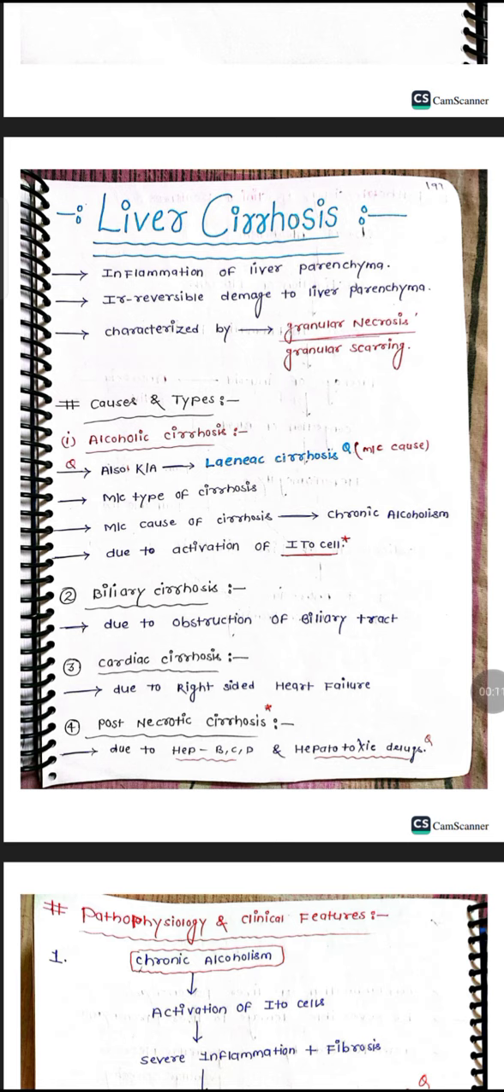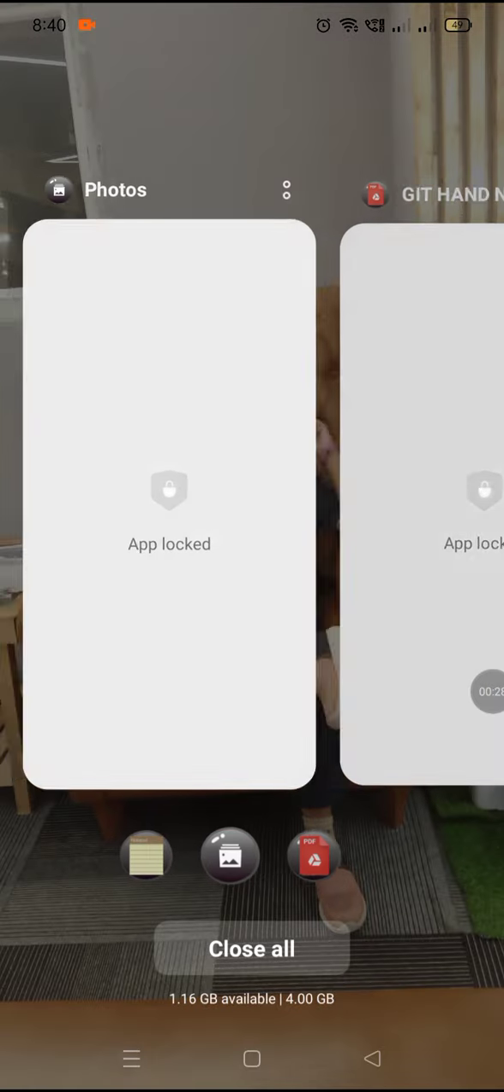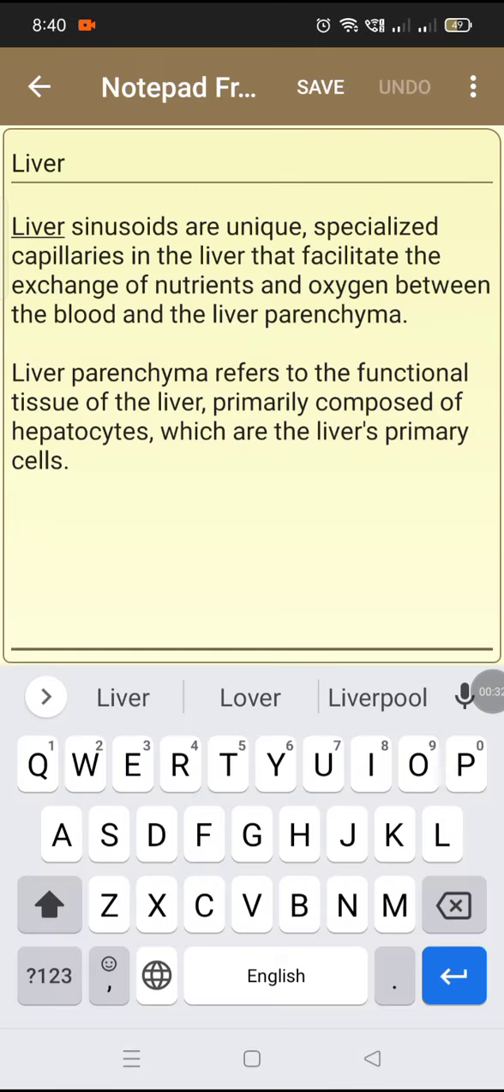So coming to the definition: inflammation of the liver parenchyma, irreversible damage to the liver parenchyma characterized by granular necrosis and granular scarring. So what is the liver parenchyma? Liver parenchyma refers to the functional tissue of the liver, primarily composed of the hepatocytes, which are the primary cells of the liver. So this is the main important functional tissue.